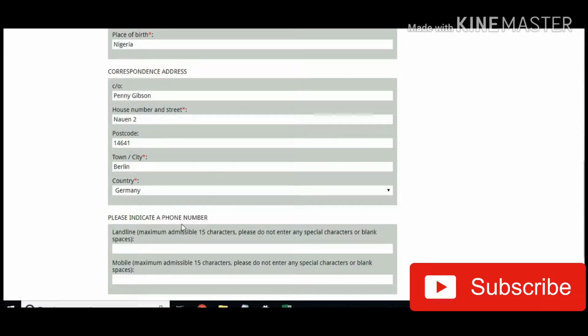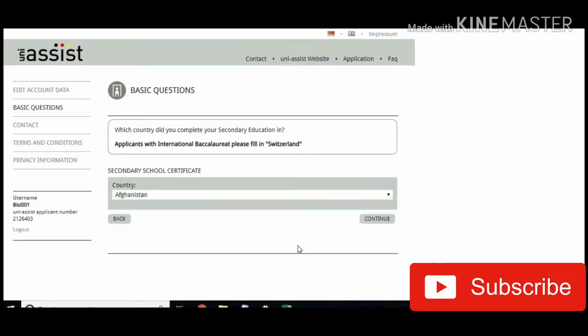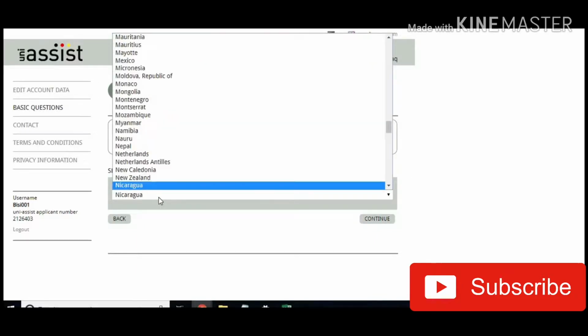And please note that this is not a real person or a real address. It's just for sample use. It will bring you here. Where did you obtain your secondary school certificate? Nigeria.